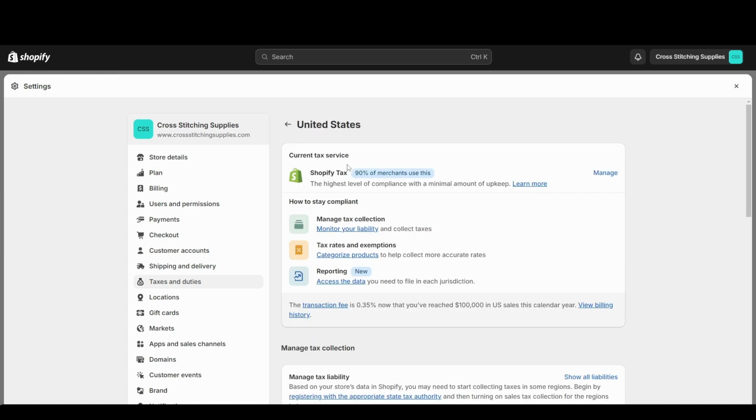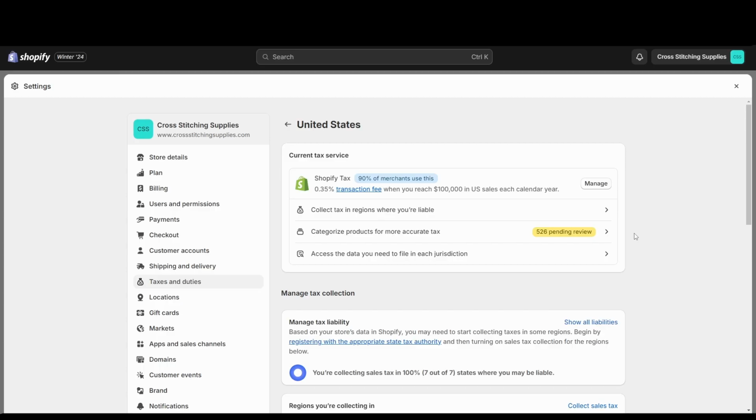And here it is showing you can select your tax service. So I've used Shopify Tax, but they do take a little bit of a fee for it. And then down here is saying how to stay compliant, monitor your liability, categorize products, access your data. So they're saying the reporting is new. The transaction fee is 0.35% now that you've reached $100,000 in US sales this calendar year. So if you did not reach that much, it won't charge that transaction fee to create your reports for your